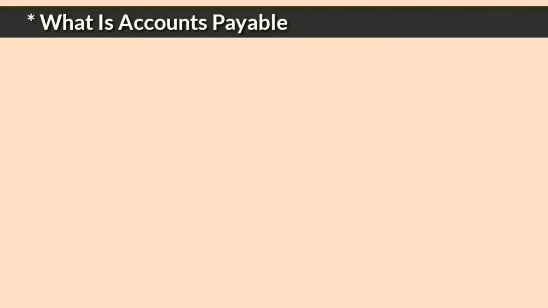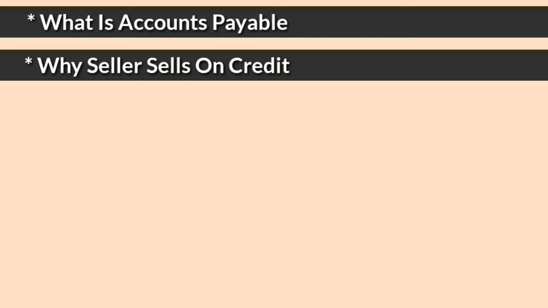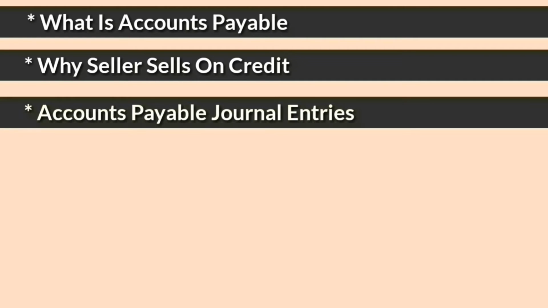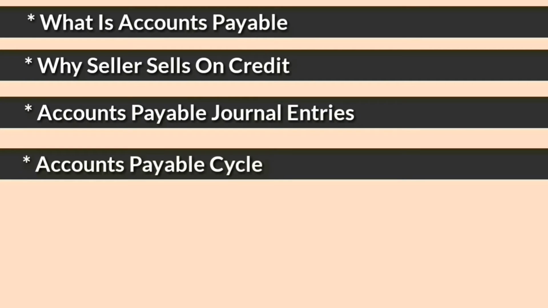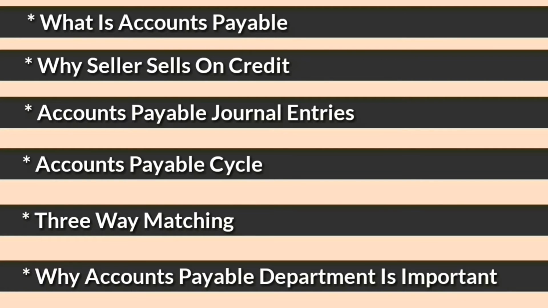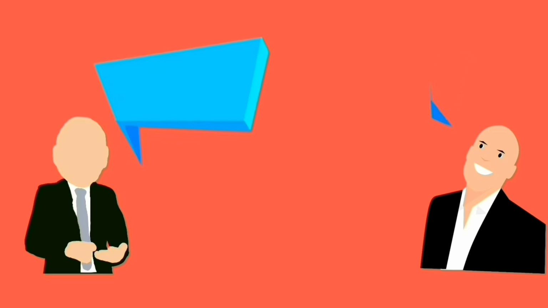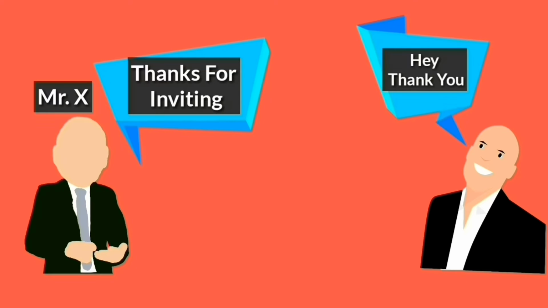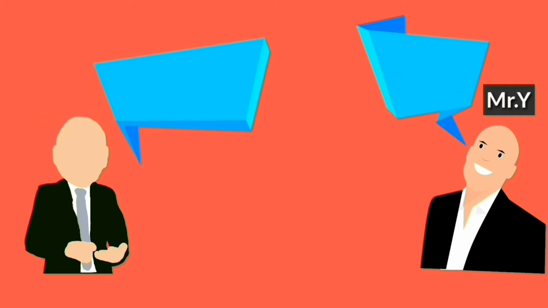What is accounts payable? Why does a seller sell on credit? Accounts payable journal entries, accounts payable cycle, three-way matching, and why the accounts payable department is important. So let's get started. To understand all of these, we are welcoming two persons, Mr. X and Mr. Y. Now we are going to pick up the things one by one.